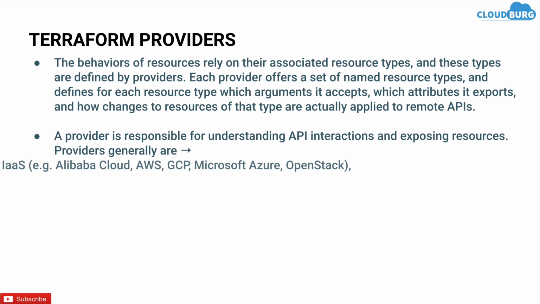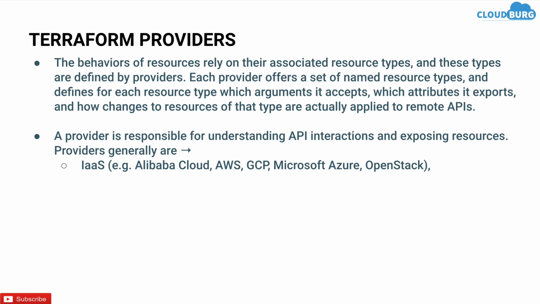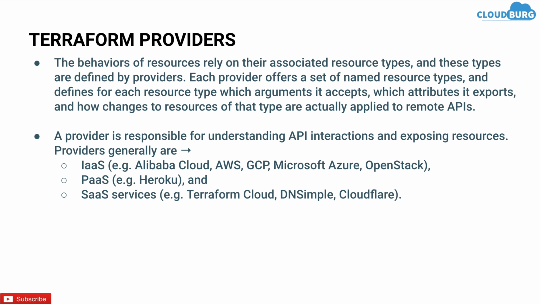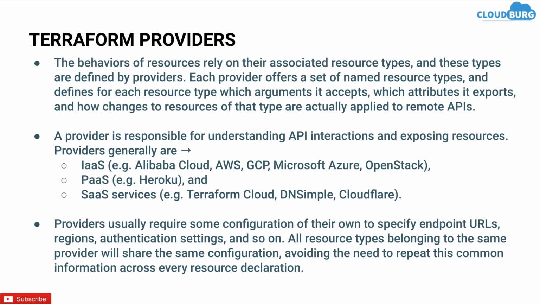Providers generally are infra as a service, for example Alibaba Cloud, AWS, GCP, and so on. Platform as a service, for example Heroku, and in the last, software as a service, for example Terraform Cloud, DNSimple, Cloudflare, etc. Providers usually require some configuration of their own to specify endpoint URL, regions, authentication settings, and so on. All resource types belonging to the same provider will share the same configuration, avoiding the need to repeat this common information across every resource declaration.